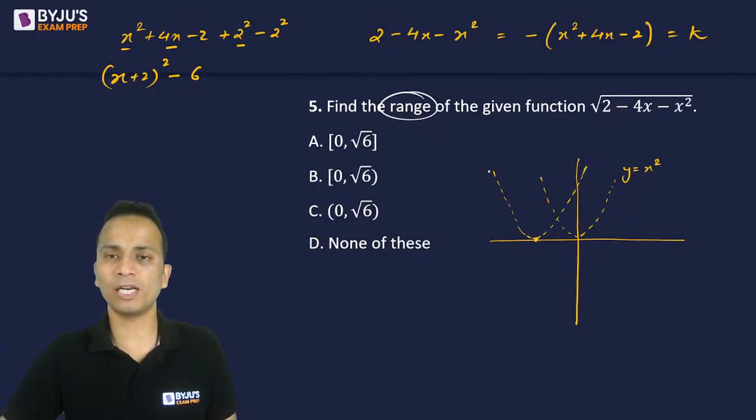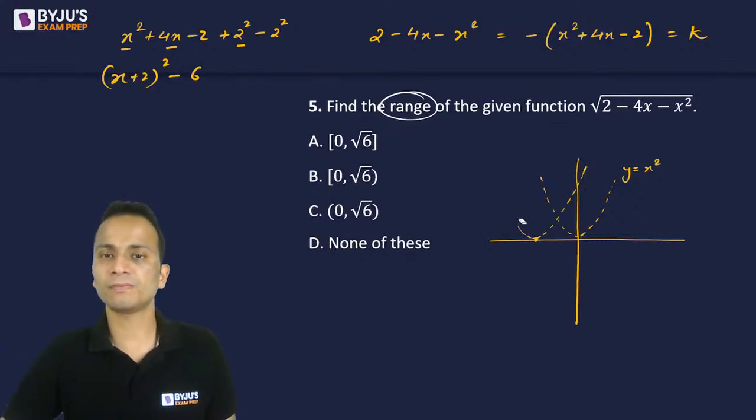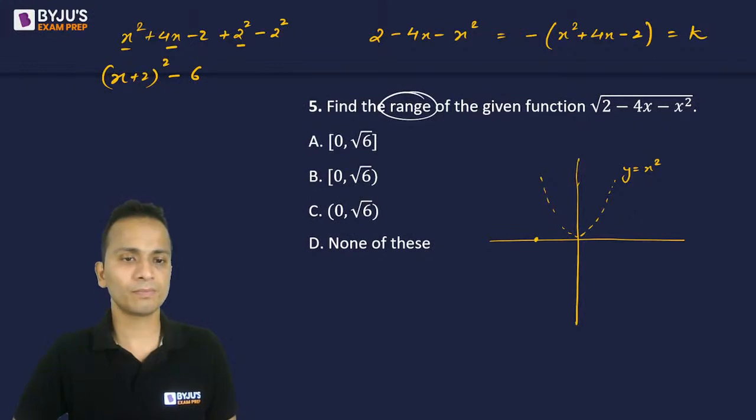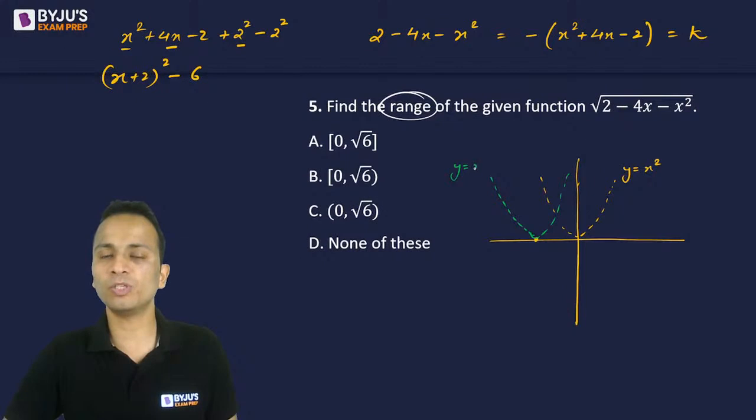I'll draw it with a different color. So this is the graph of y equal to x square that I have already drawn. Next, the graph of y equal to x plus 2 whole square will look like this. The entire graph will be shifted towards left by 2 units.